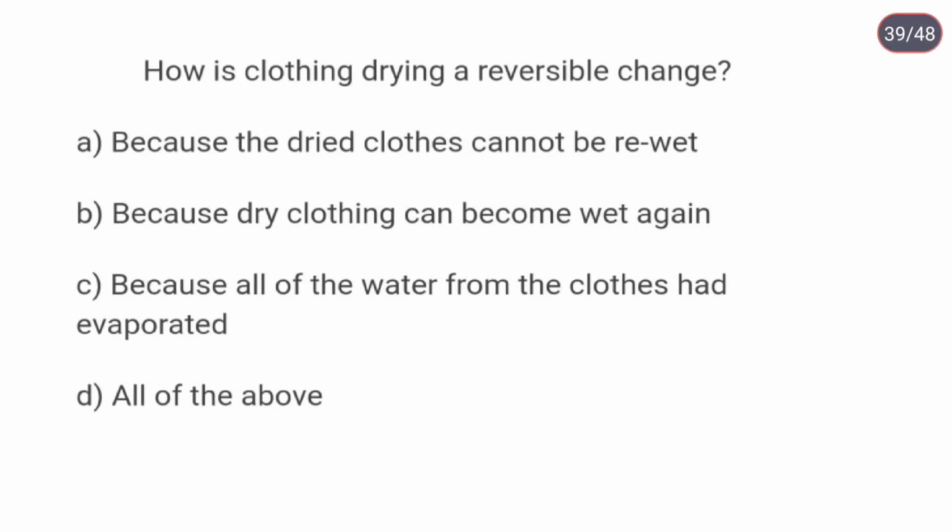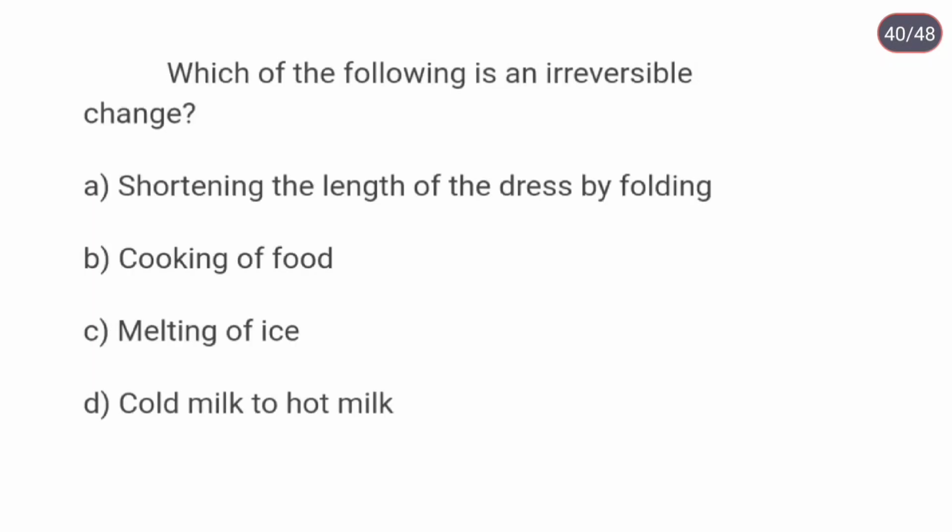How is clothing drying a reversible change? Because dry clothing can become wet again. Which of the following is an irreversible change?